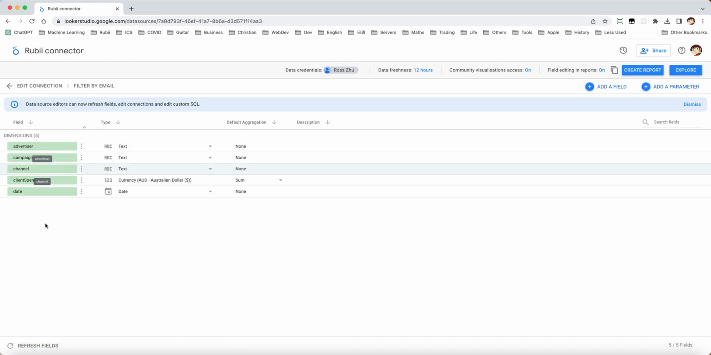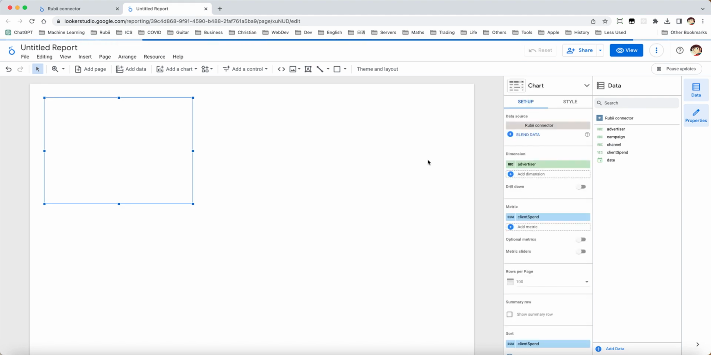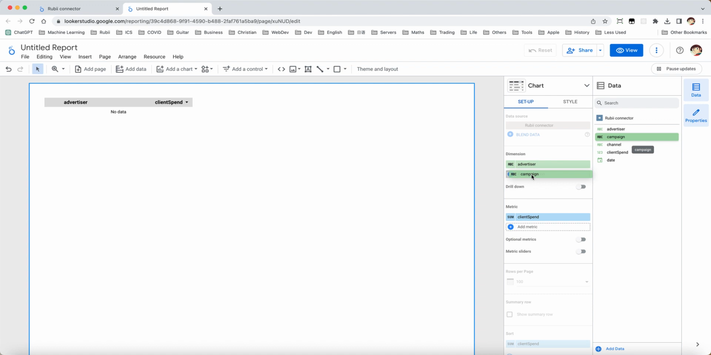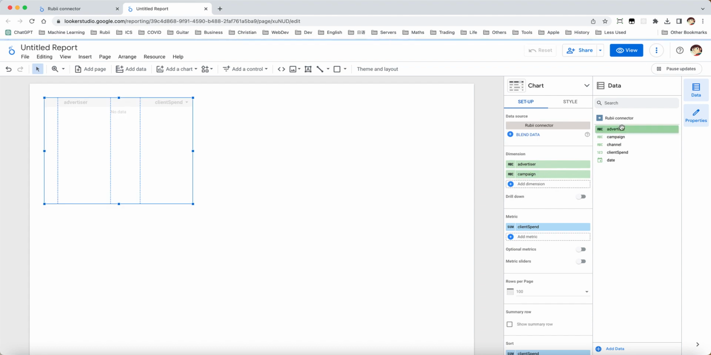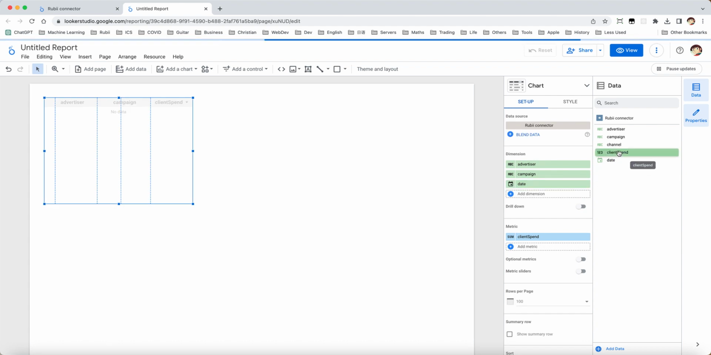Yeah, I can see the fields. All the fields will be available when I render Looker Studio reports. Then I click the create report button. Yeah, all the fields are here. They are the available fields, not many, but in this report you can actually load some data. So I can put some data as dimension. So client span as a metric.